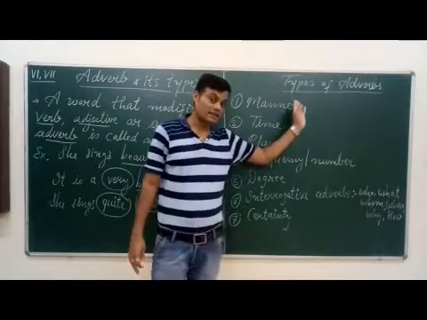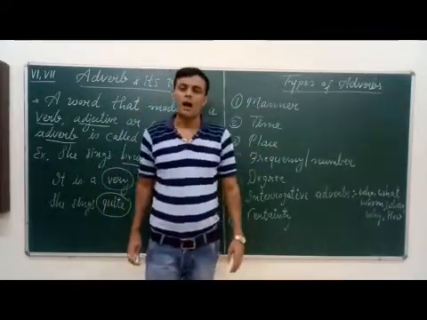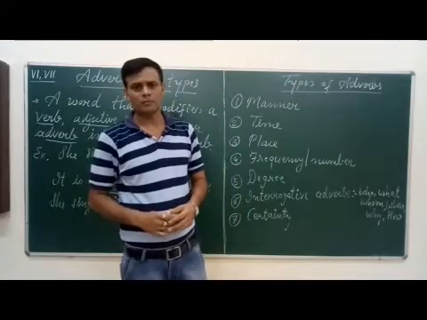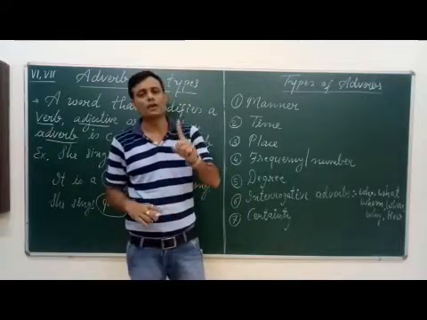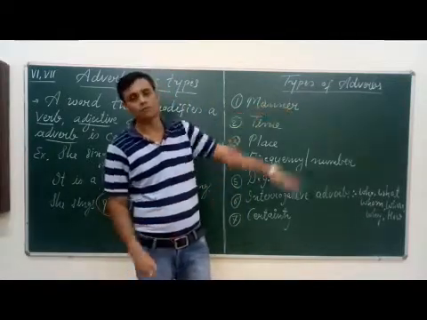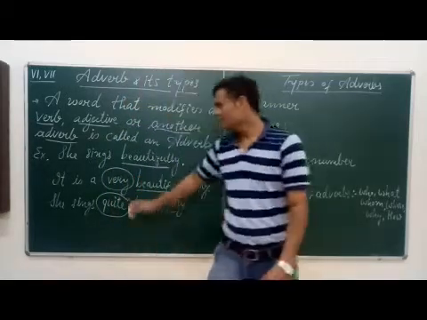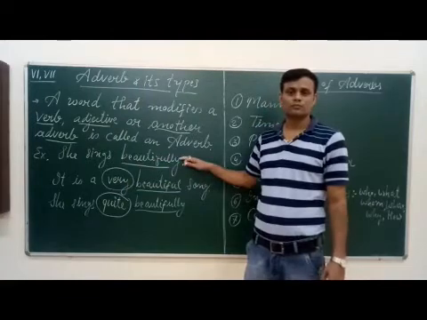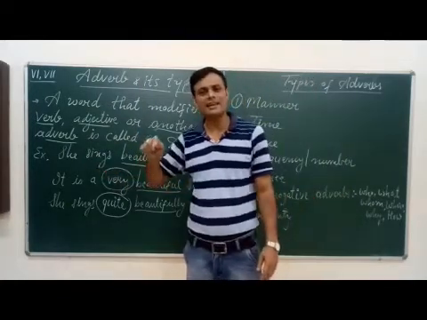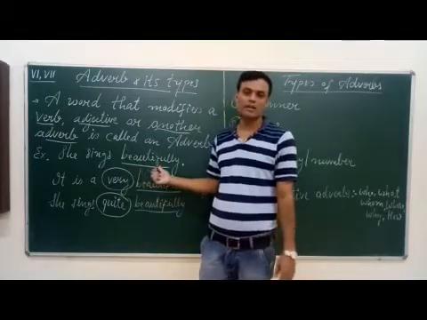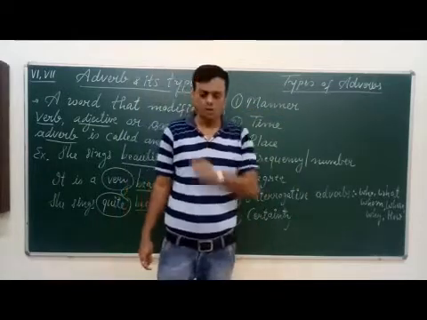The first type of adverb is the adverb of manner. How the action is done. If the answer is one word, that is an adverb of manner. For example, she sings beautifully. What is the action here? Sings. How does she sing? We get the answer in one word, beautifully. So beautifully is an adverb of manner.